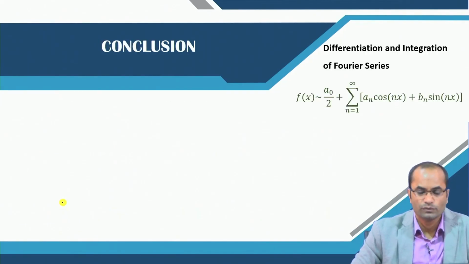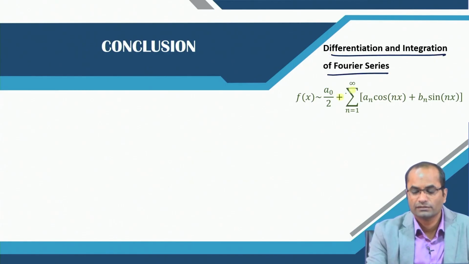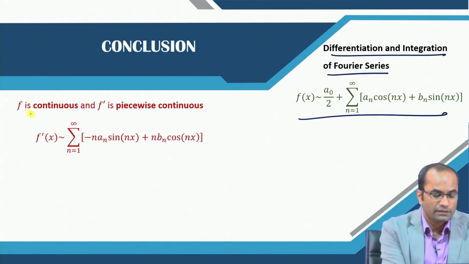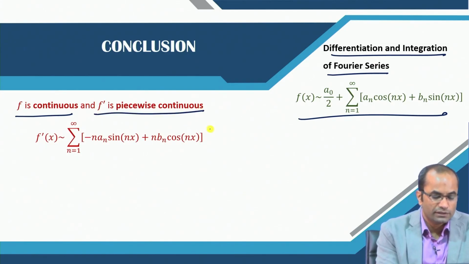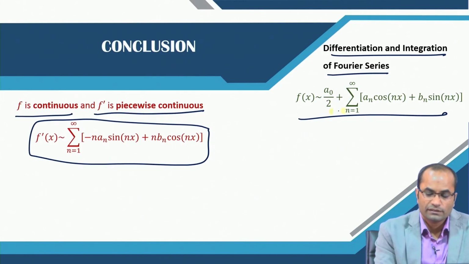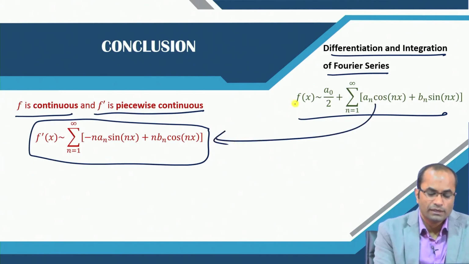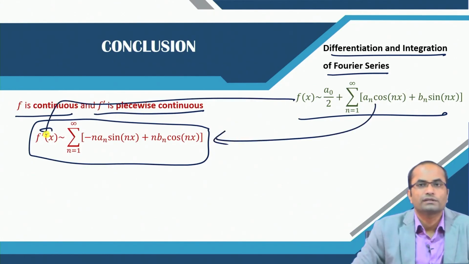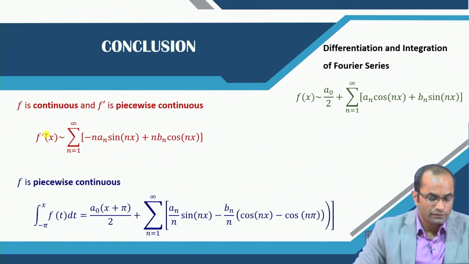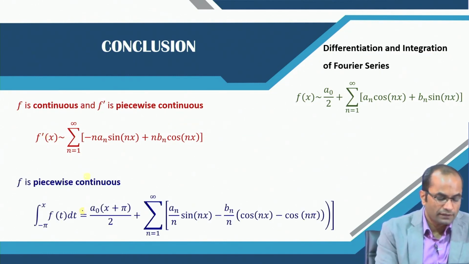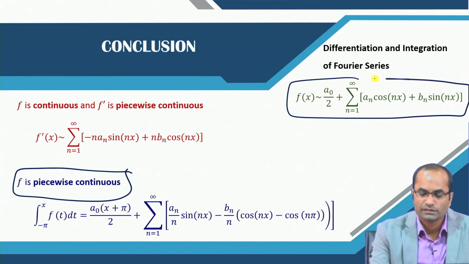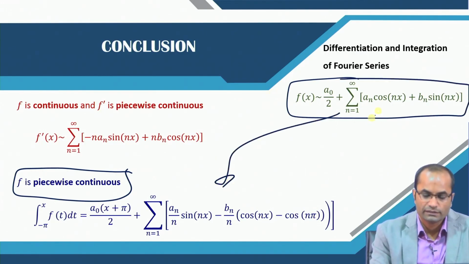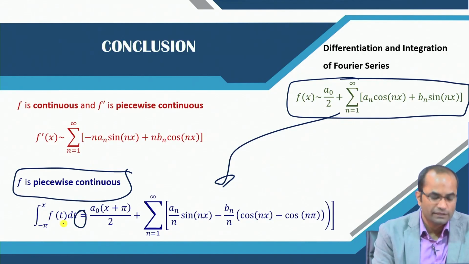To conclude, differentiation and integration of Fourier series can be done: if f is continuous and f prime is piecewise continuous, then we can differentiate the series term by term, and that new series will be the Fourier series of f prime. However, for the integration part, if f is just piecewise continuous or just integrable, so that we can have this Fourier series, we can anyway integrate both sides and we have equality there.